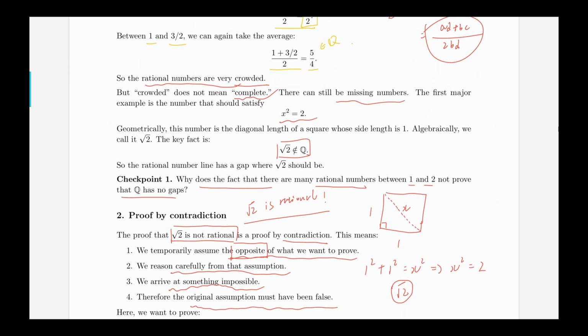If I assume that and try to do a lot of stuff and it turns out that this is impossible, then we have derived that radical 2 is rational is impossible. Therefore, I can conclude that radical 2 is not rational, because there are only two possibilities for radical 2, whether rational or not rational.